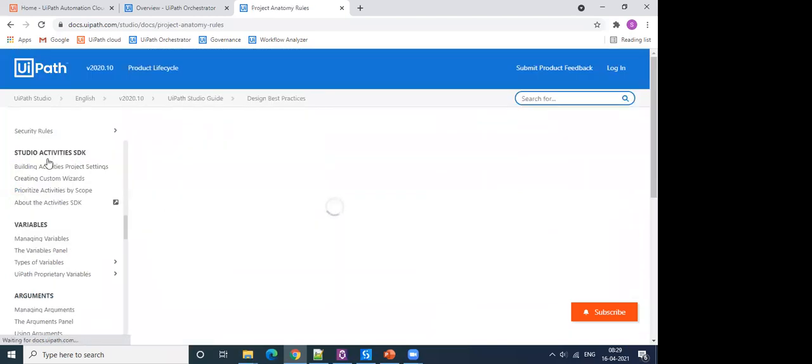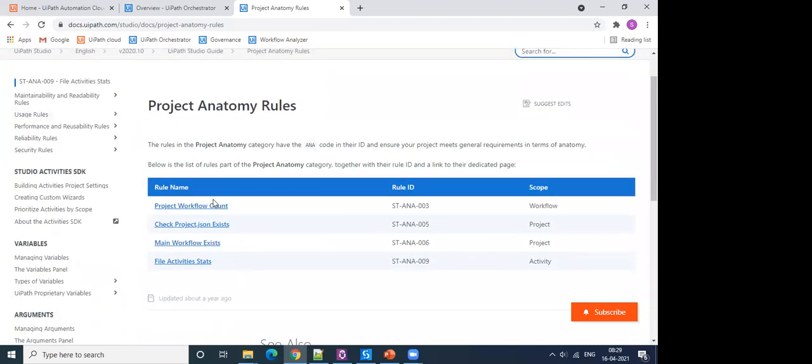And then there are anatomy rules. You must already be aware how important the project.json file is for a project. If it does not exist, the program doesn't know where to start. This defines the entry point of your project, right? So this is important. If it is not there, it's going to flag this error.